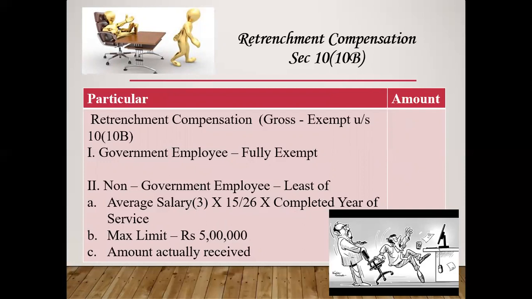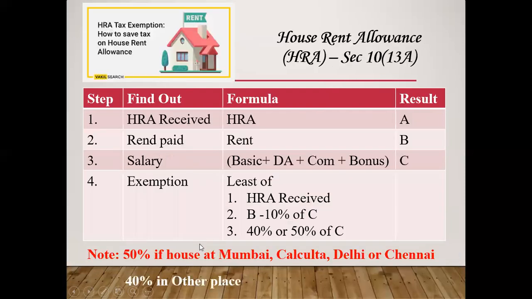So from A, B, and C, whichever is lower, it will be exempt under section 10, subsection 10B. Last, house rent allowance under section 10, subsection 13A. It is for MCom students.